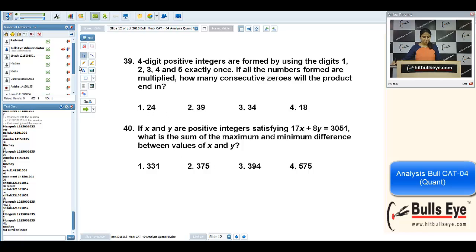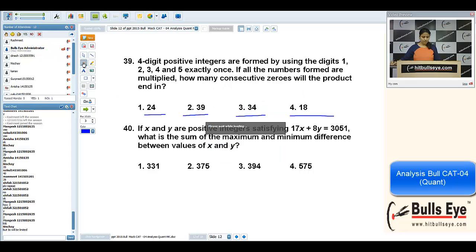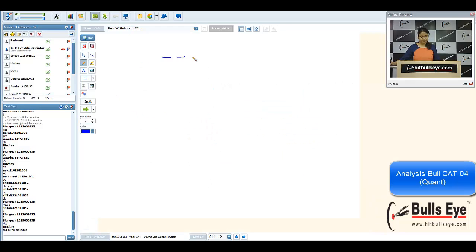All the options are less than 48. That's why it is clear that the question is based on number of 5s. Yes, Nishchay, of course, number of 5s will be limited. I'm coming to that. Now, we will calculate number of 5s.